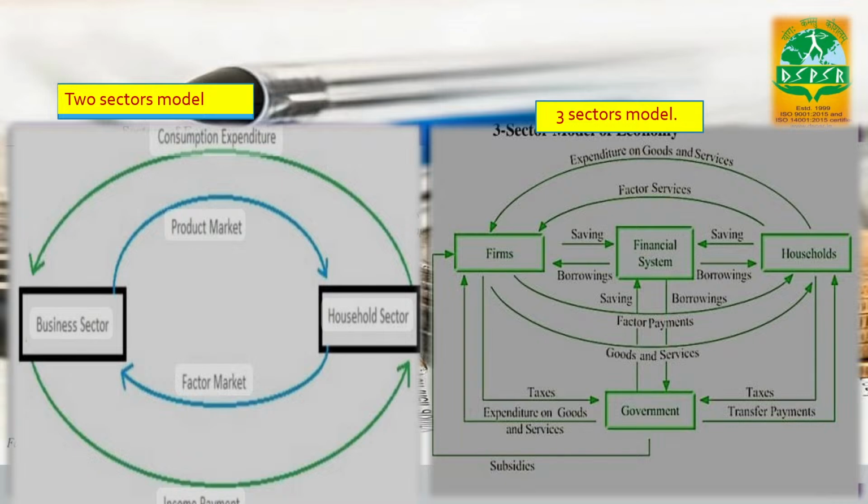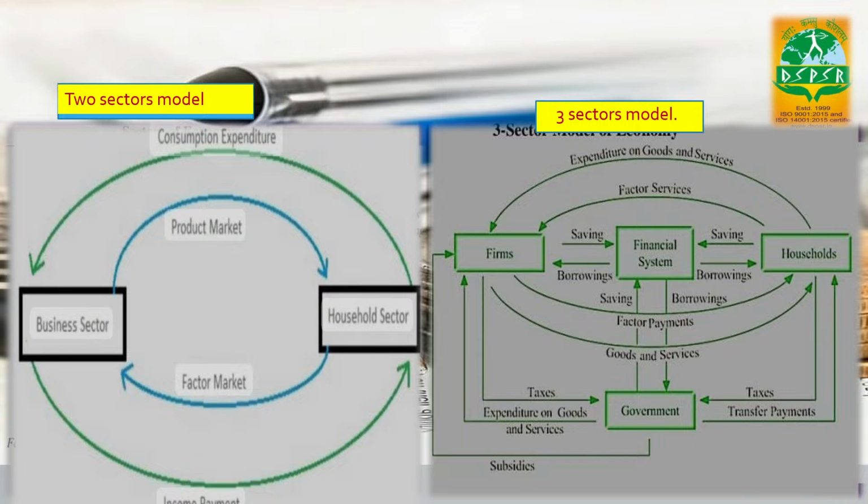You can see in this three sector model that there is a role of government and financial system. Why? There is a role of government because in this sector we are talking about the three sector model. So, when we talk about the three sector model, we always take the role of government. And if there is a role of government, then there would always be taxes, subsidies, and transfer payments.